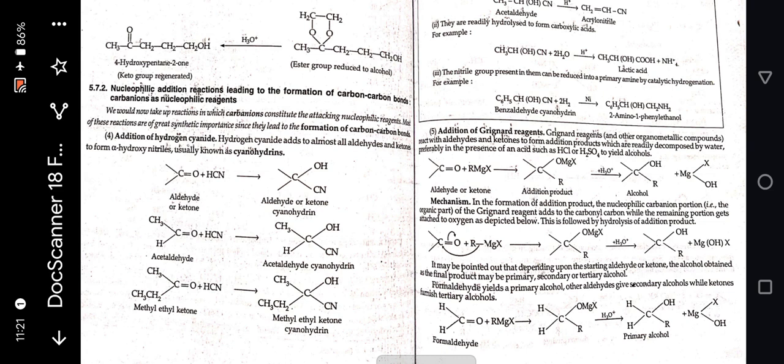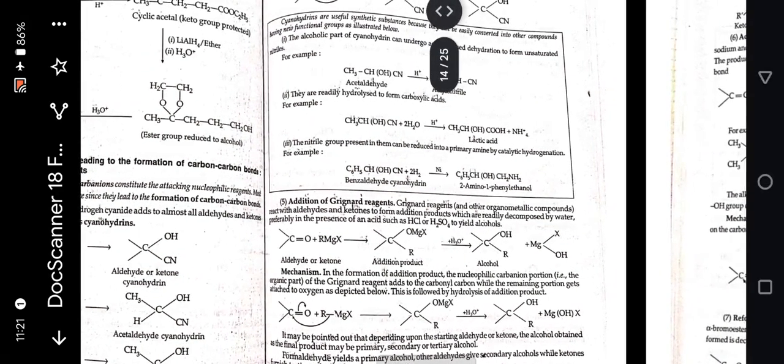Next is addition of hydrogen cyanide. Hydrogen cyanide adds to almost all aldehydes and ketones to form alpha-hydroxynitriles, usually known as cyanohydrins. Aldehyde or ketone plus HCN gives aldehyde or ketone cyanohydrin. Acetaldehyde plus HCN gives acetaldehyde cyanohydrin.